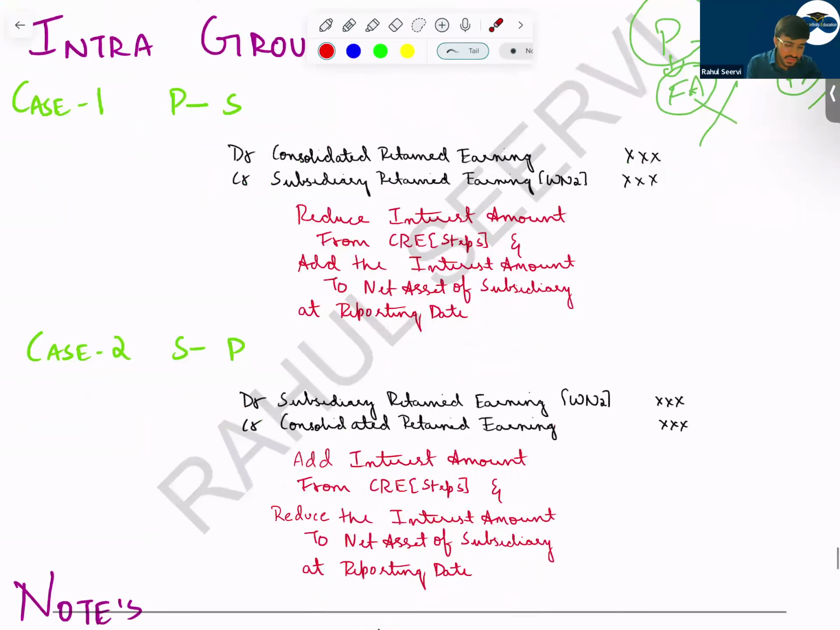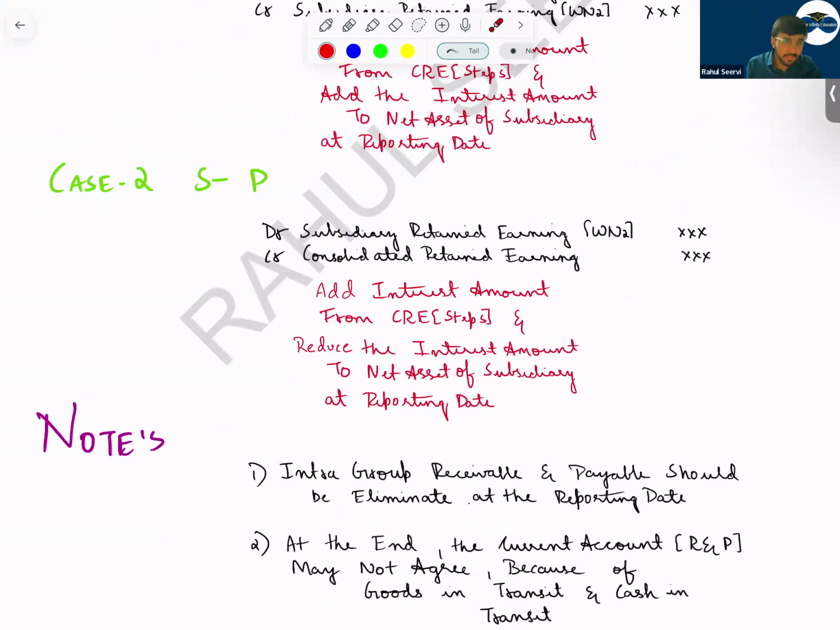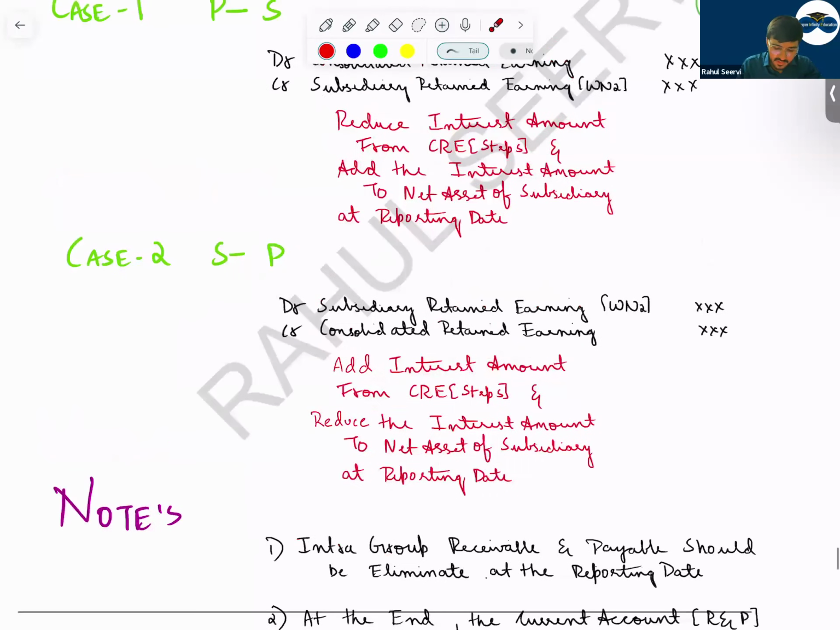Case 2, subsidiary to parent. In subsidiary to parent, subsidiary company will record income and parent company will record expense. So we reduce the retained earnings of the subsidiary company, and we increase the retained earnings of the parent company because parent company is paying the interest here. So add the interest amount in the group retained earnings, step number 5, and reduce the interest amount to the net asset of the subsidiary at reporting date. So with this, it is completed.